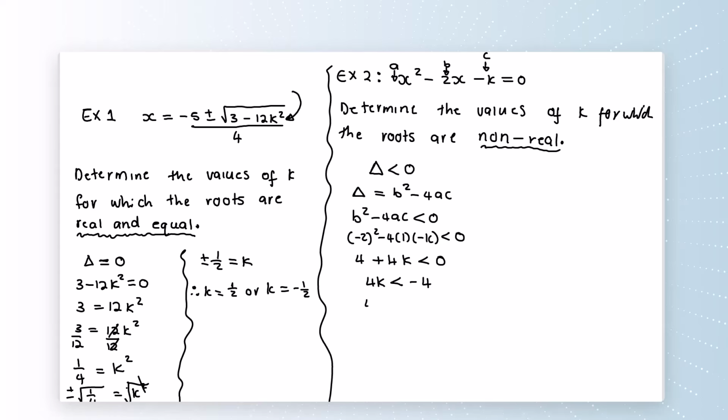We divide both sides by the 4 so we can be left with k. Divide both sides by the 4. Look at me. Why did I write that? It's minus 4. I'm so sorry. It's minus 4 here. k less than minus 1. So all the values of k that are less than minus 1 are going to give us non-real roots.